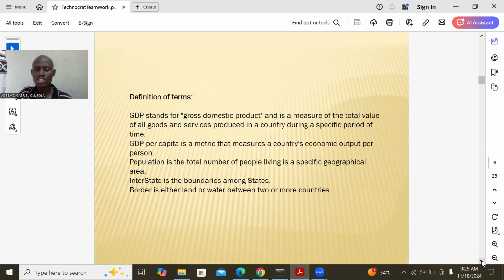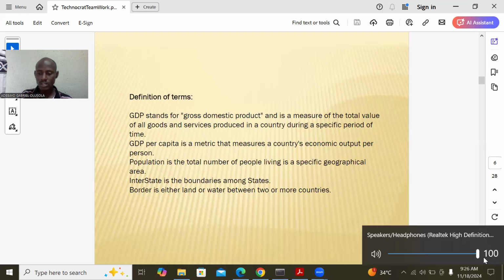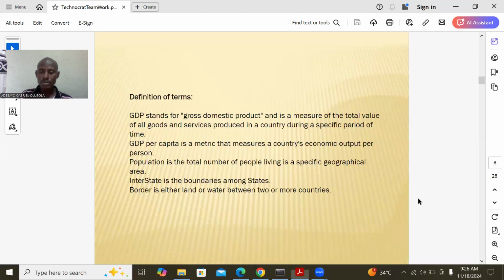Now, if you want to get your GDP per capita, you have to divide the GDP by the population, and you get your GDP per capita. Simply put, in layman's language, the GDP per capita lets us know how rich or how poor a state is. If a state is rich, you will know from the GDP per capita. If a state is poor, you will also know from the GDP per capita. So now we have defined the terms.